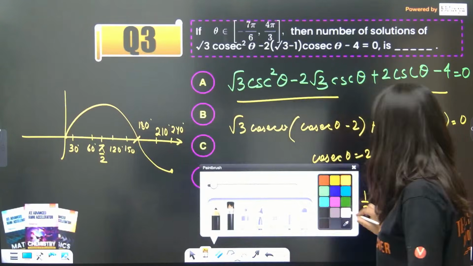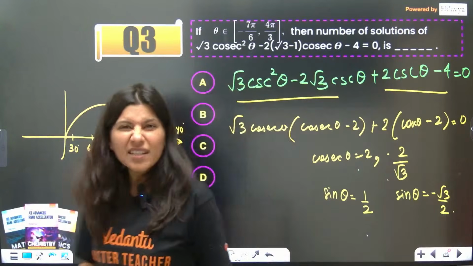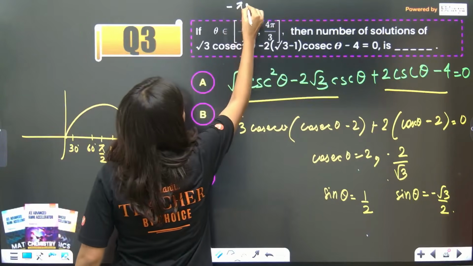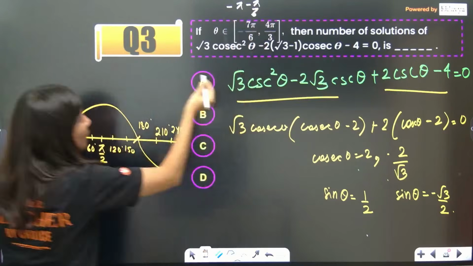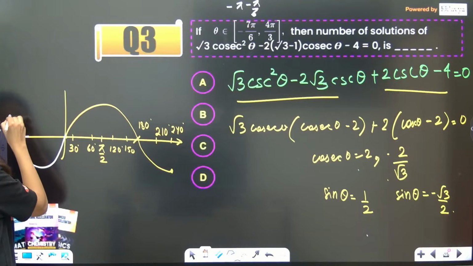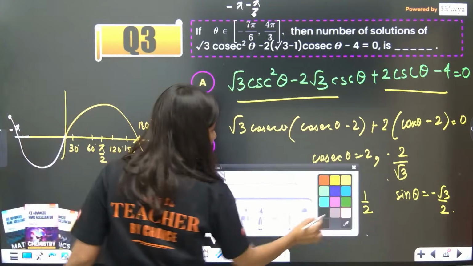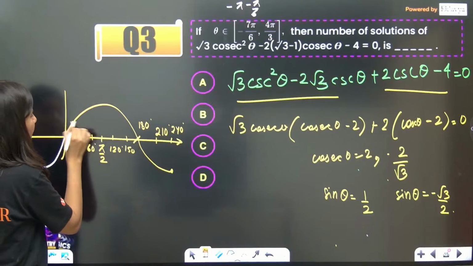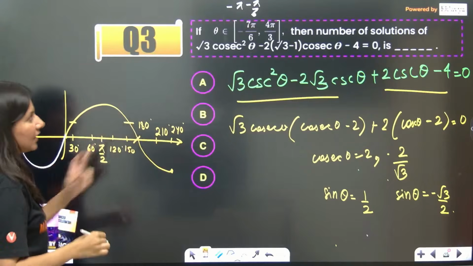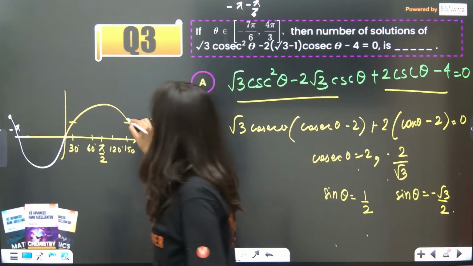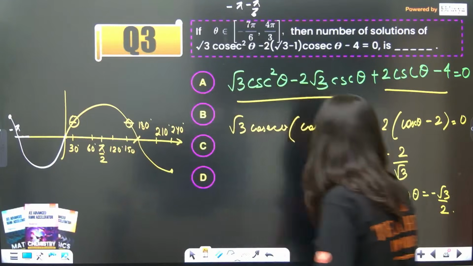Okay, now see on the left hand side, minus 7 pi by 6. So this is actually minus pi by 6, yes or no? So this is your minus pi. Okay, this is your minus pi and this is your minus 7 pi by 6. Now what do you want? Sin x being half. Sin x will be half at exactly 2 points, 30 degree and 150 degree in this interval. So two solutions related to sin x is equal to half.